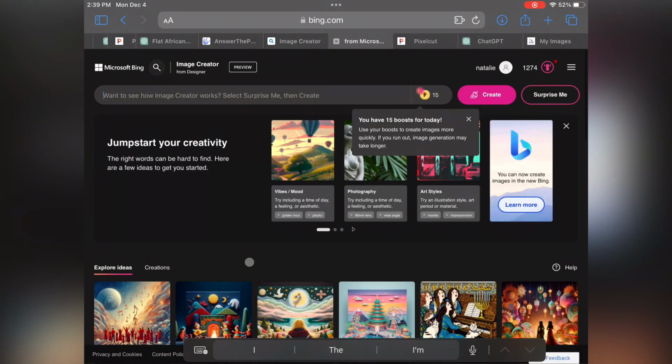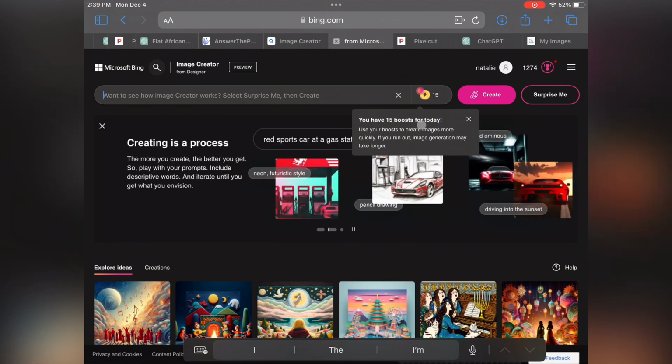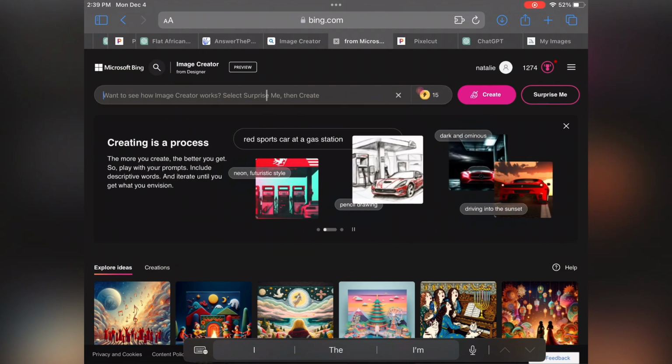And hello, today we are going to be making some stickers using our favorite AI generators. Microsoft Bing, which is a free service, gives you 15 free credits daily to create images. And we're also going to be using Midjourney.